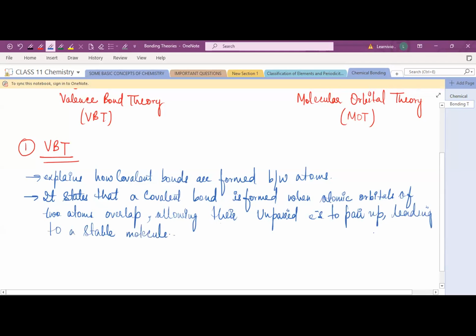Okay, so basically valence bond theory focuses on the atomic orbitals of valence electrons. We will talk about the valence electrons only, the outermost electrons, because outermost electrons participate in bond formation. So valence bond theory focuses on atomic orbitals of valence electrons and how they interact during bond formation, right? Now let's see how they overlap.